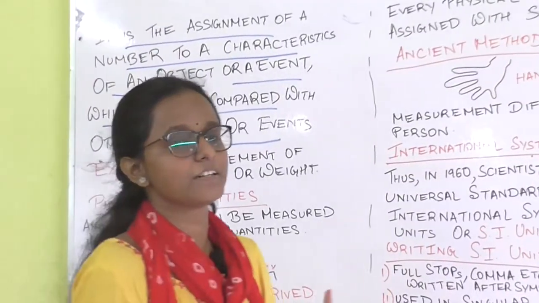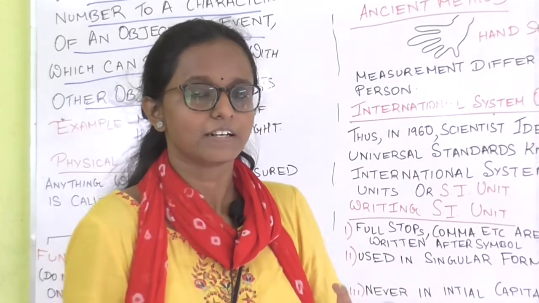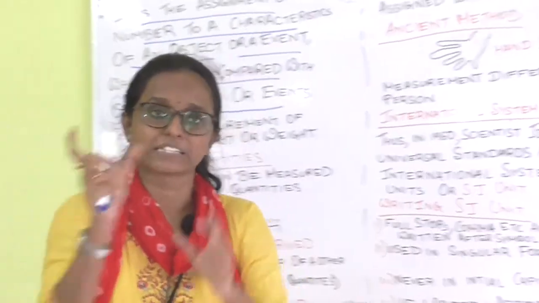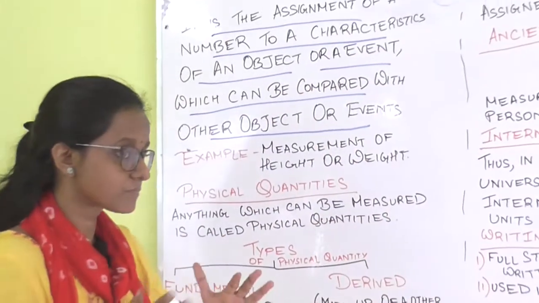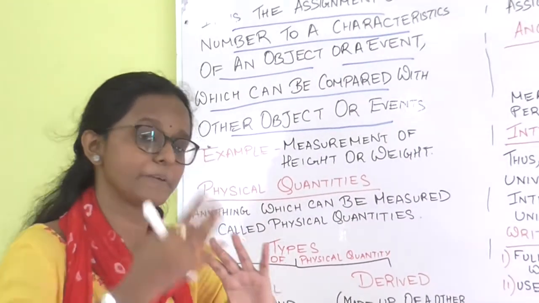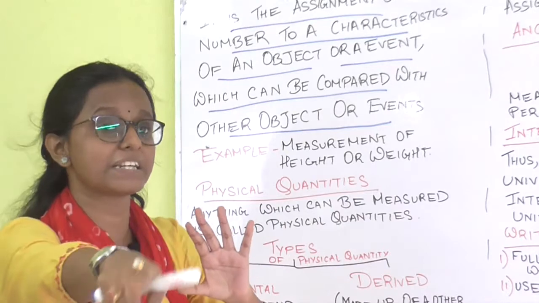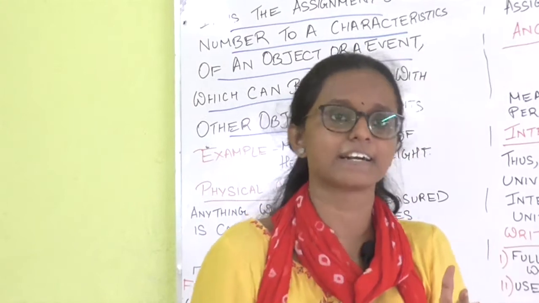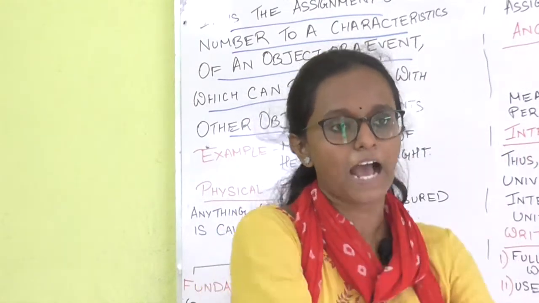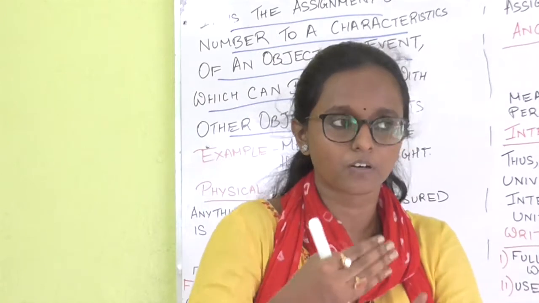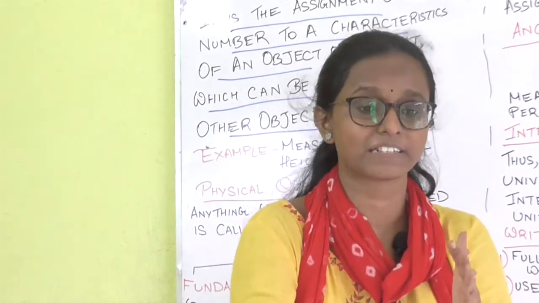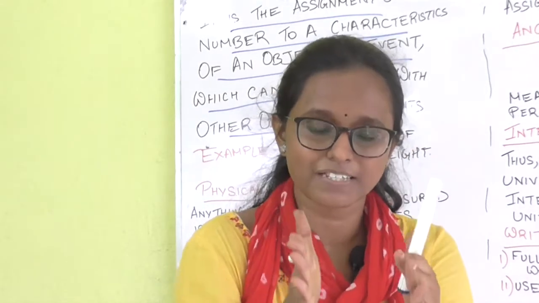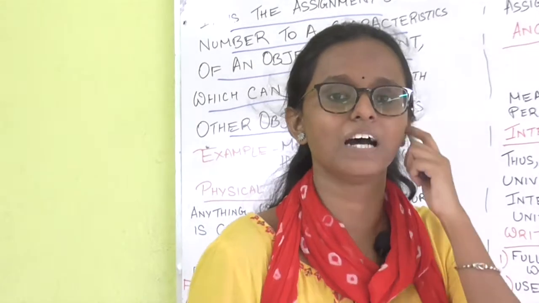Now in the definition, in order to compare the two quantities, what do we need? We need to measure them, and we measure on the basis of characteristics. What kind of characteristics are we taking into consideration? We are taking height, weight, or most commonly the physical characteristics, the characteristics which can be seen from the outside. Most of the time we consider those characteristics which can be seen from the outside.